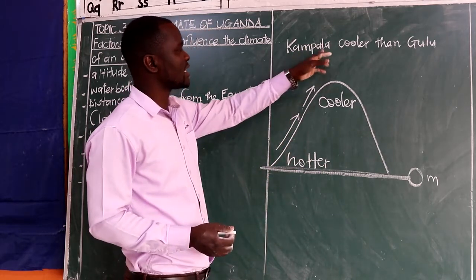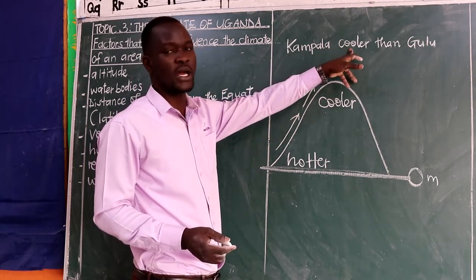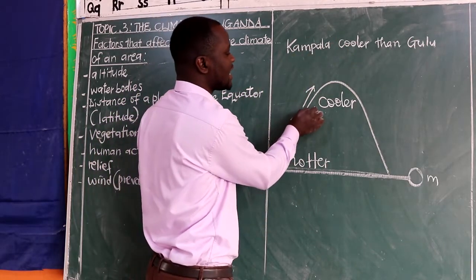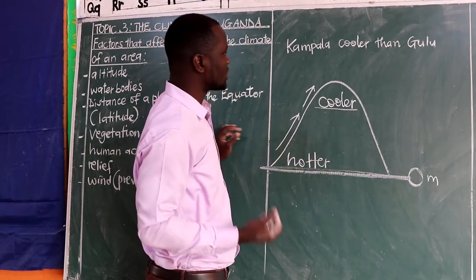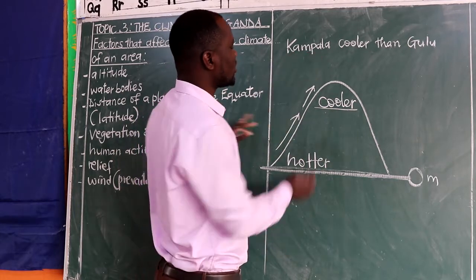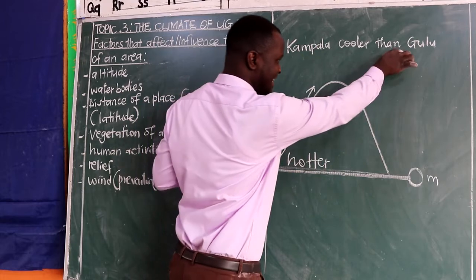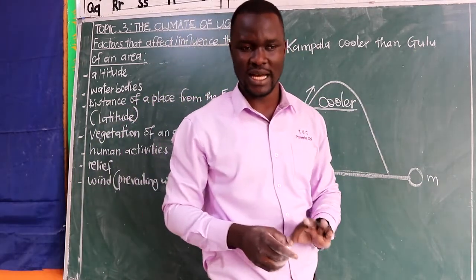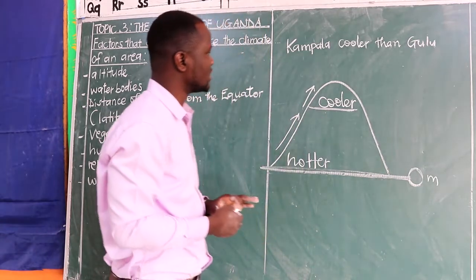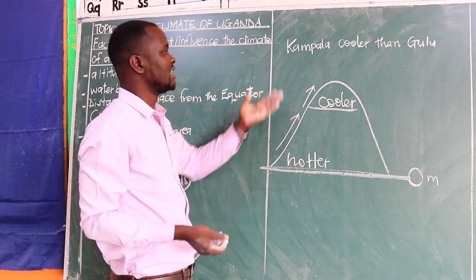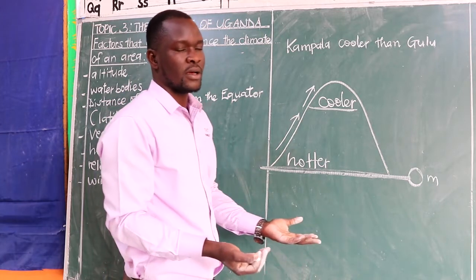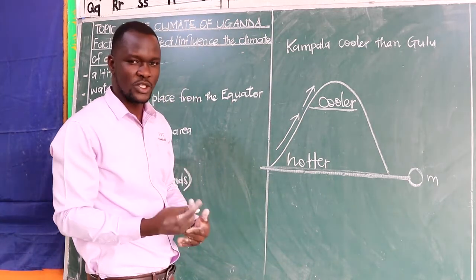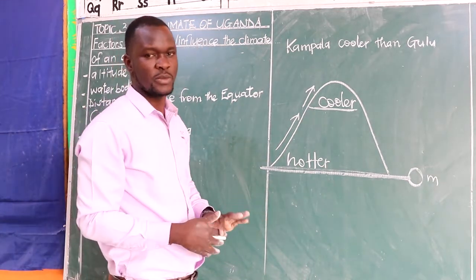So how do you answer this question? Which place is cooler? The place which is on a higher altitude. So you simply say Kampala is on a higher altitude than Gulu. Remember to always talk about the two places which are asked, because the question is comparing them. Don't only say Kampala is cooler, or Kampala is cool. You have not mentioned Gulu, and you will not be given a mark.